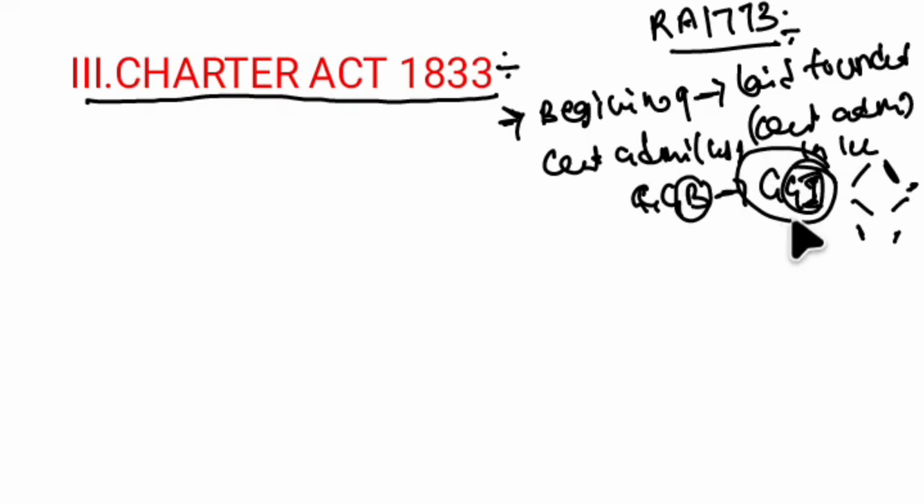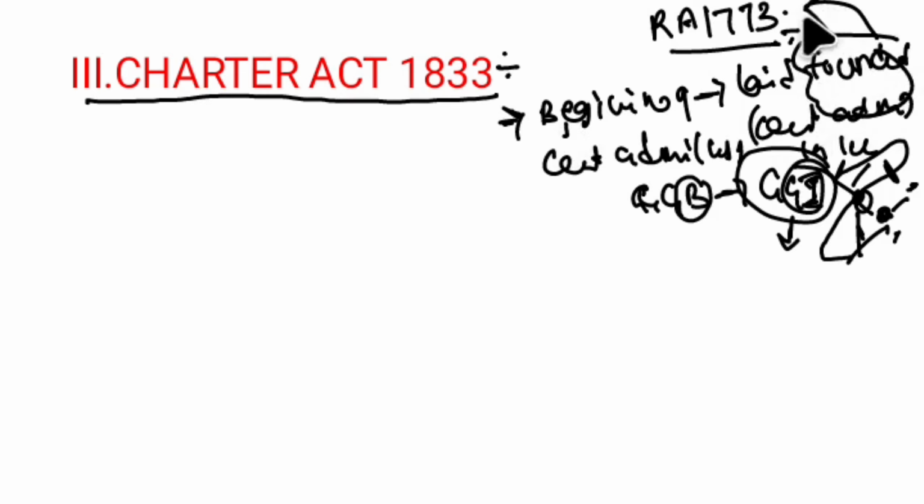Because of this transformation, the legislative or lawmaking powers of Bombay and Madras were taken away and put in the hands of the Governor General of India, which is why we say the beginning of central administration was witnessed through this Charter Act 1833. But if they ask about the foundation, the foundation of central administration began in 1773, while full implementation was witnessed in the 1833 Act. So this was the significance of this act.